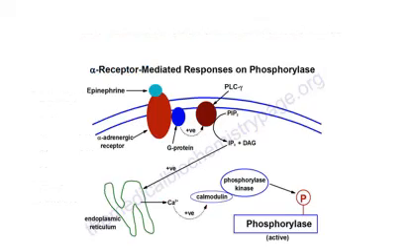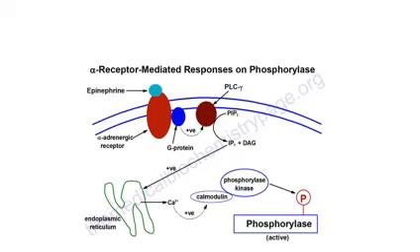So this figure shows the binding of epinephrine to the adrenergic receptors, which in turn causes the breakdown of phospholipids, and what is released is inositol triphosphate. This inositol triphosphate then acts as a modulator to stimulate the release of calcium from the endoplasmic reticulum.